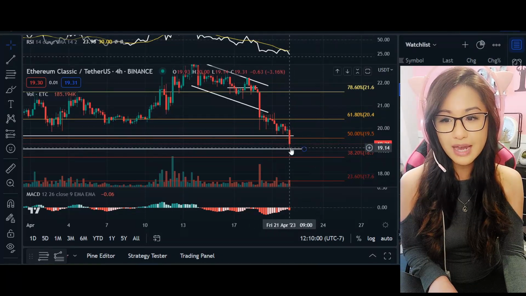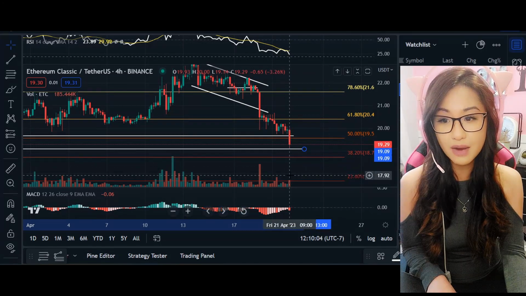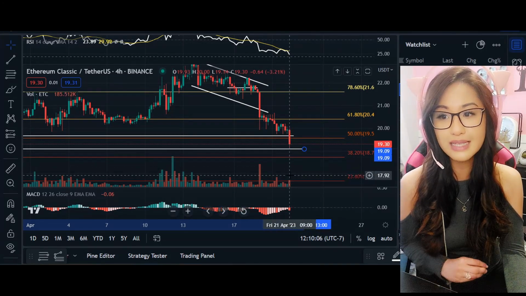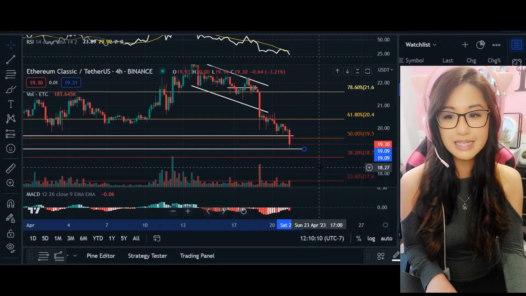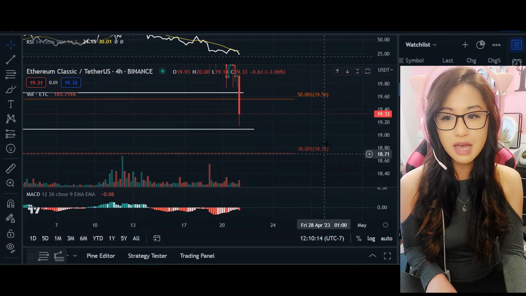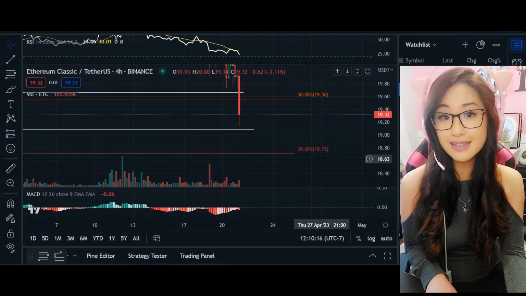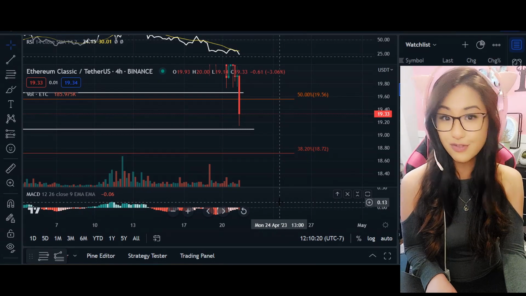But let's go ahead and see that retest here at 19.09. It already happened in that 4-hour time frame, coming down as low as the 19.14. So just be prepared to retest this area, going into our next Fibonacci retracement number at the 18.72, depending on how strong that wave looks like in our 4-hour time frame.